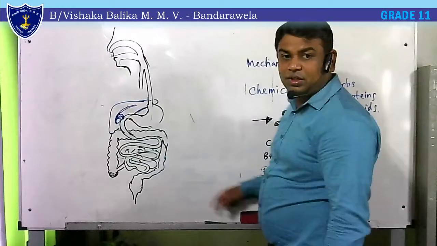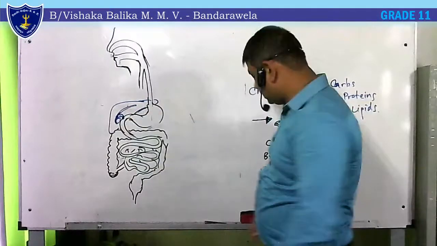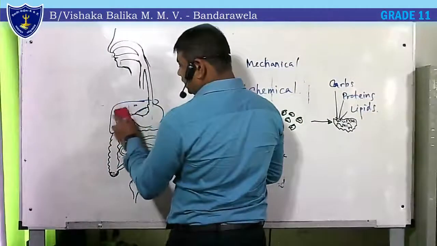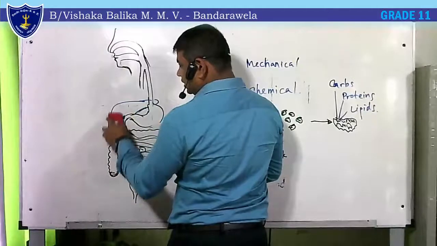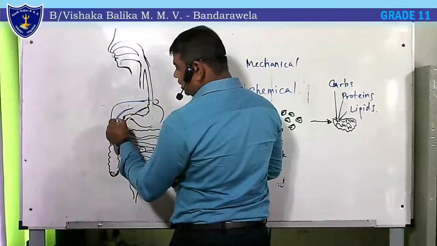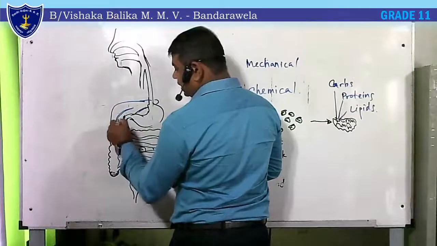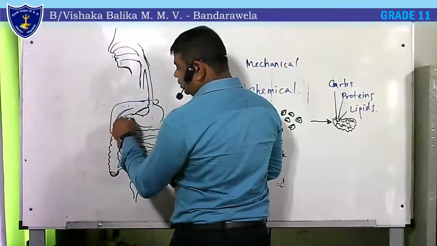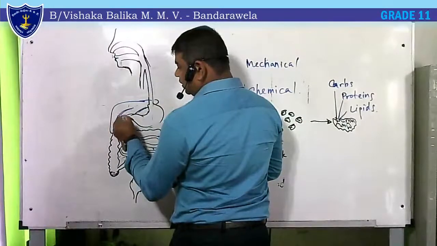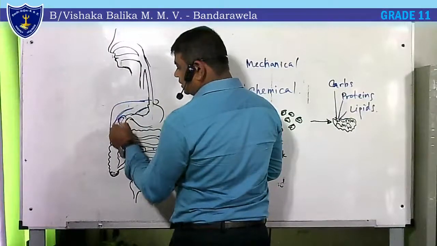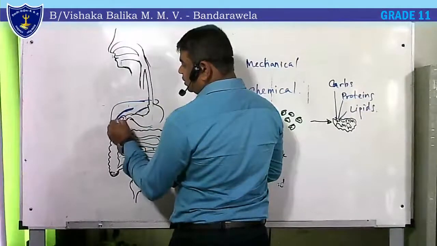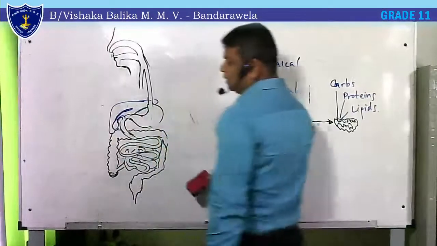If it is not clear, I will redraw this one. First, a tube comes and a kind of fluid collects in this bag. Then another tube leaves from this and connects with the duodenum. So there is a secretion coming from the liver and collecting in the gallbladder.